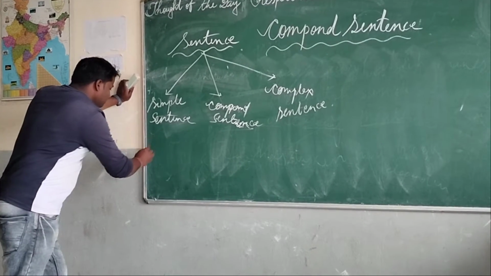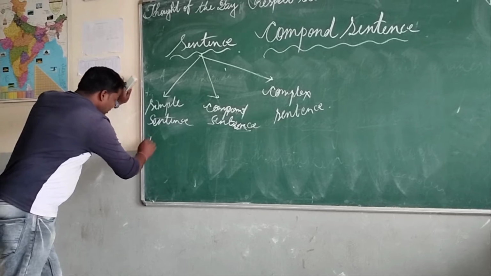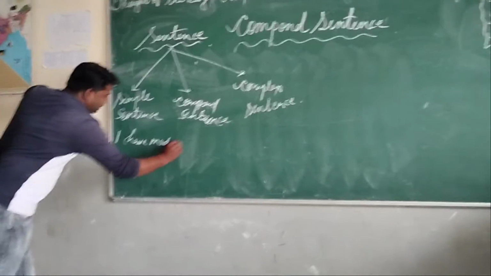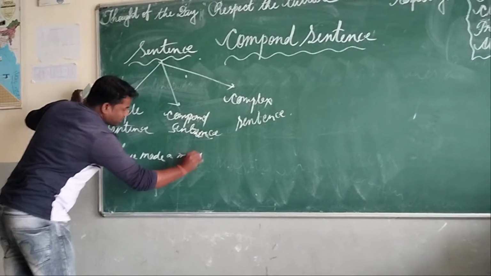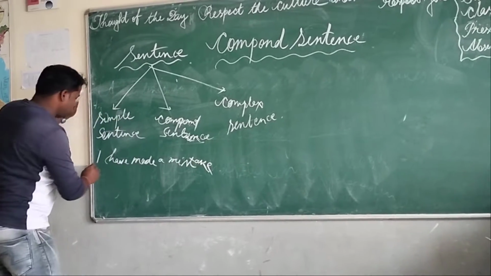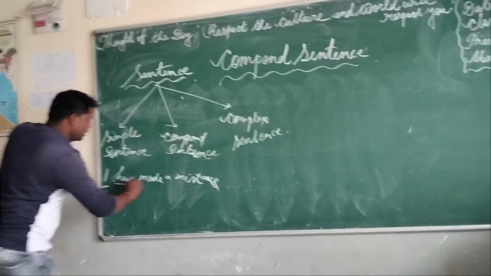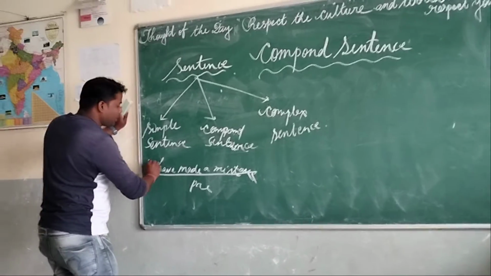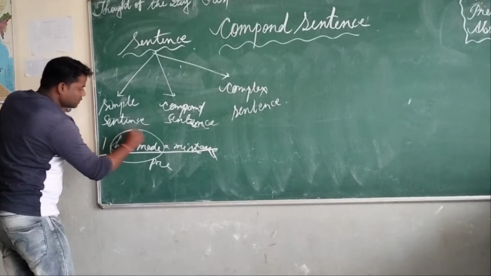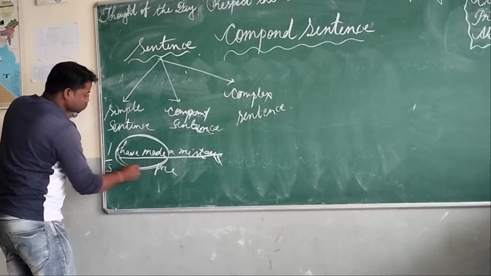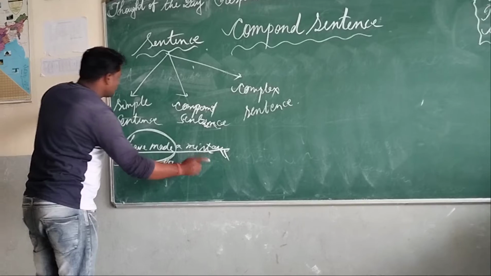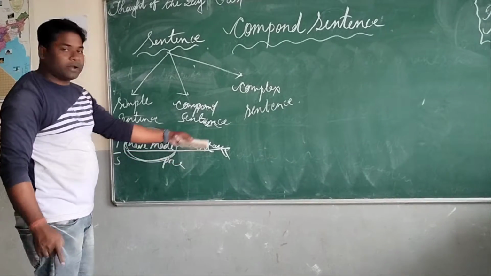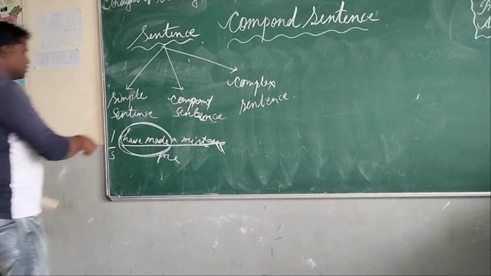So we should write: I have made a mistake. Here I is the subject, then have made a mistake is the predicate. In the predicate part there is a verb, and the tense form is present perfect tense. So it is a clause and that is the main clause, so it is a simple sentence, and it does not depend upon any other clause, and it also stands by itself.